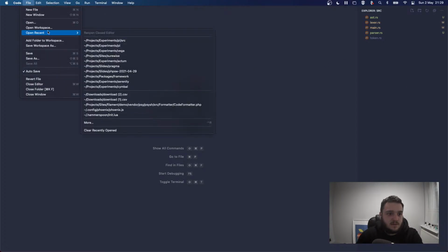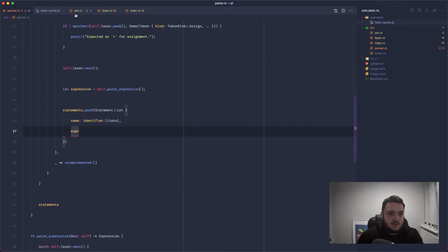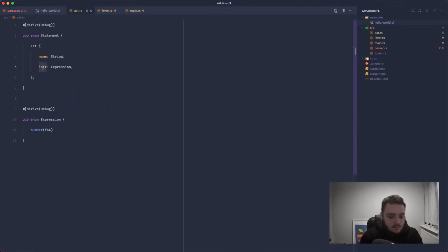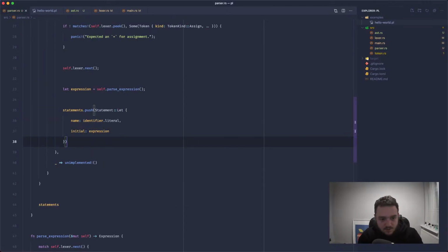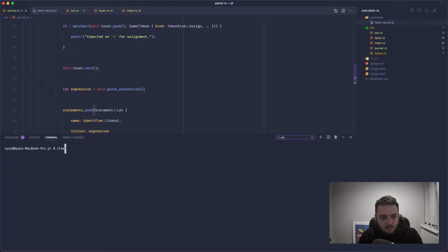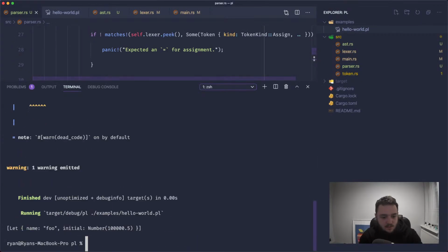Let's just go back into here. Cool. Let's change this to, we'll call it initial instead. And this will be equal to the expression. So now, when we run this, we end up with an array. Let me just zoom in a little bit here. We end up with a Let statement with the name of foo, and the initial value is just a number literal, which is perfect.